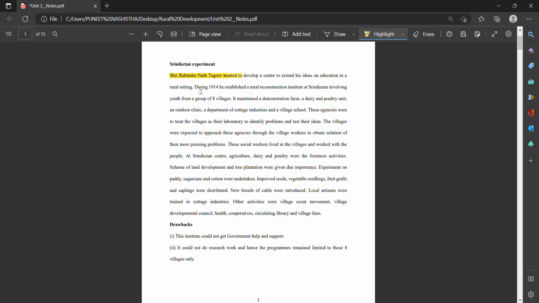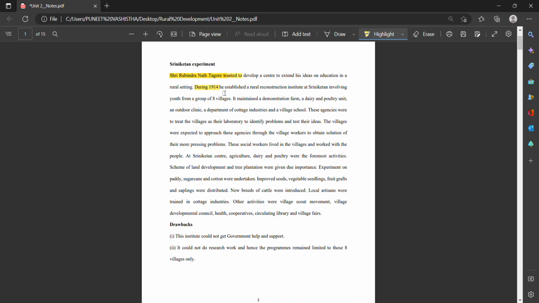During 1914, he established a rural reconstruction institute at Sriniketan involving youth from a group of 8 villages, right? There was a group that he formed with the help of the youth from the 8 villages.